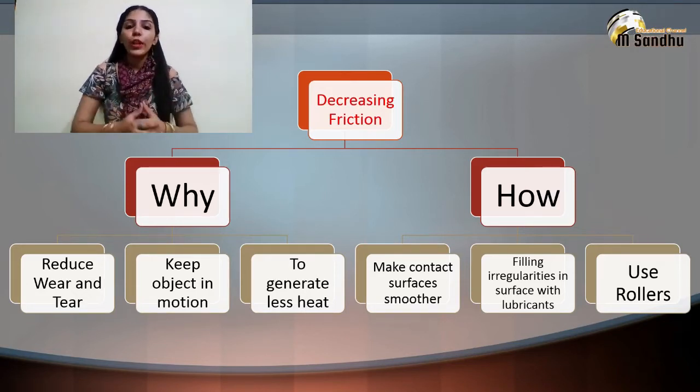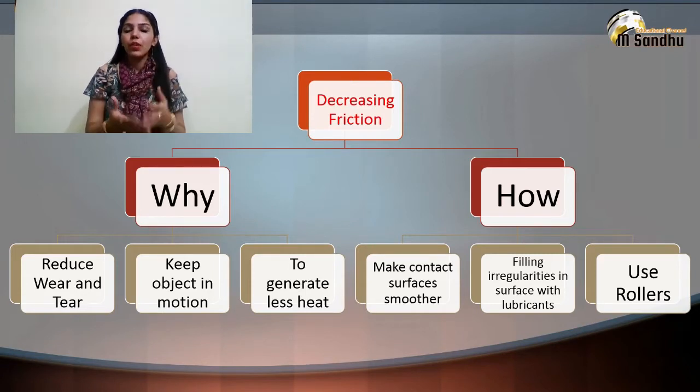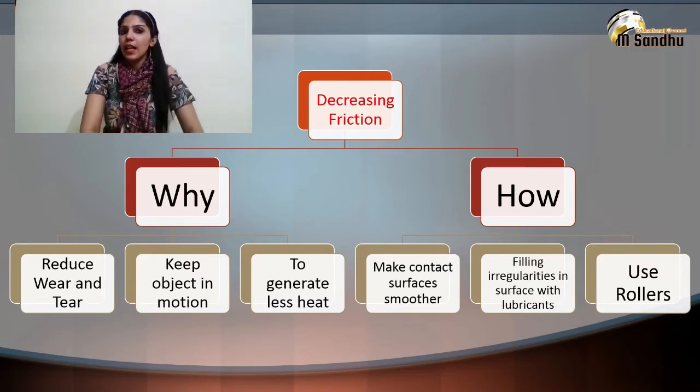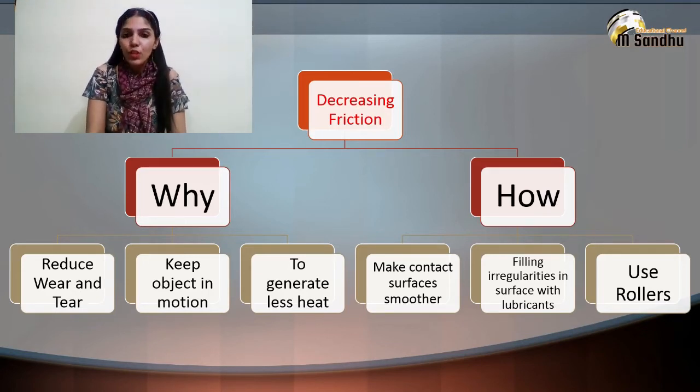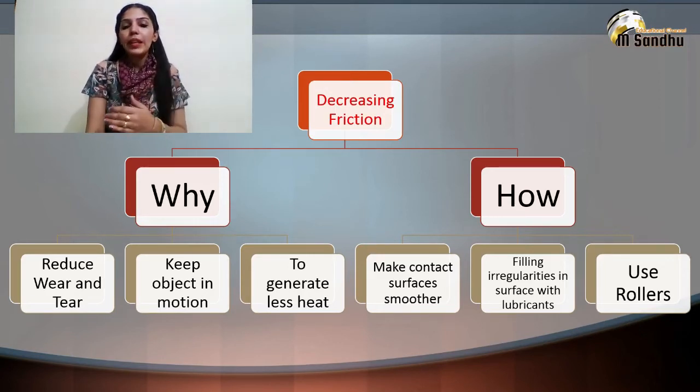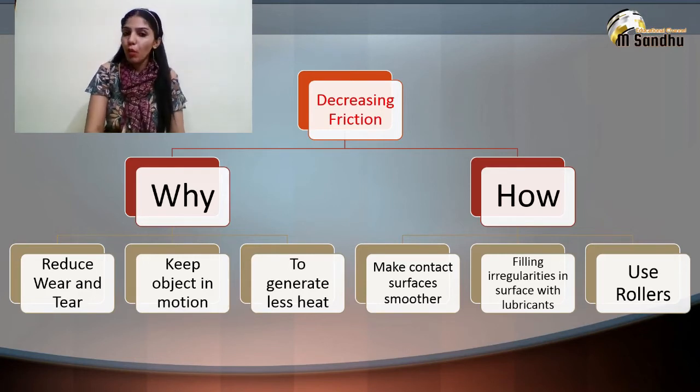Now, we are going to explain how we can decrease friction when it is undesirable and why we should decrease friction when it is undesirable. First, why should we decrease friction? The first point is to reduce wear and tear. The second point is to keep a body in motion. The third point is to generate less heat.